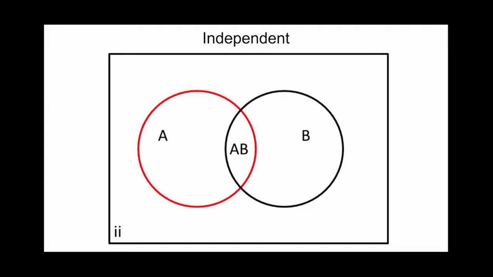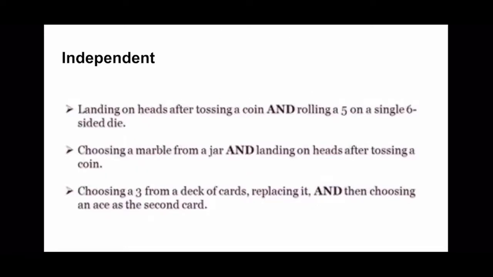Independent events can occur at the same time, but the probability of one event occurring does not affect the probability of the other event occurring. So here are a few examples of independent events. As you can see, for each example, both events can occur at the same time, but the probability of one event occurring does not affect the probability of the other event occurring. So the example that we're going to be looking at is landing on heads after flipping a coin and rolling a 5 on a single 6-sided die.